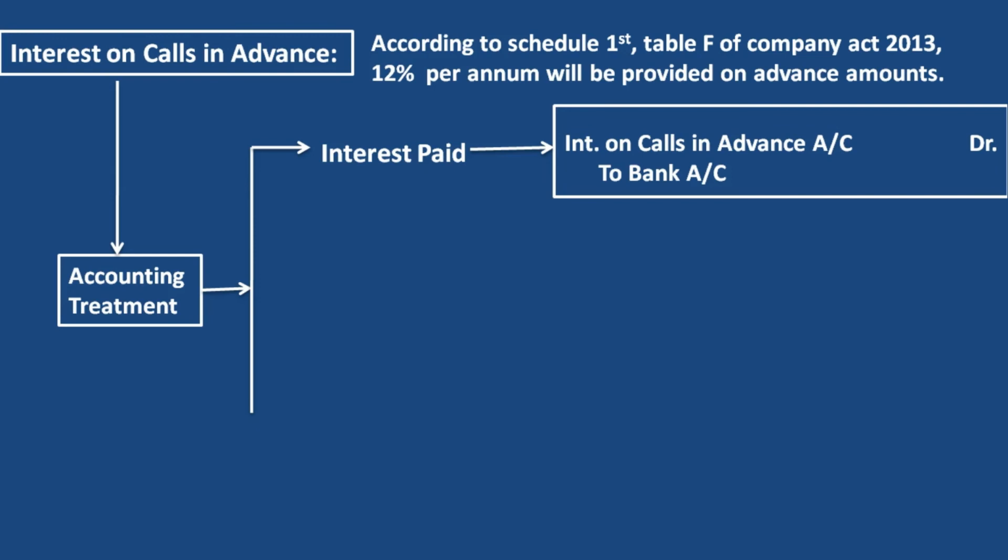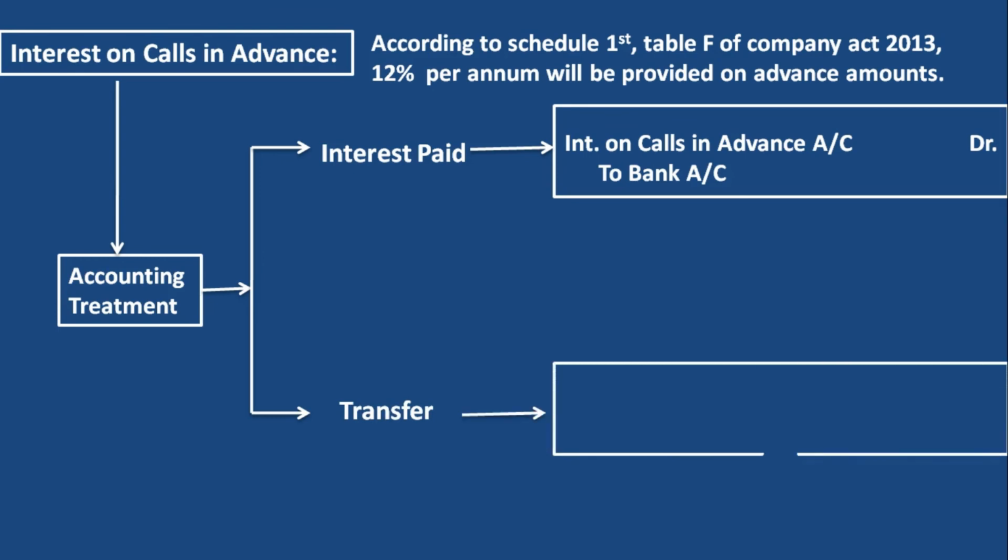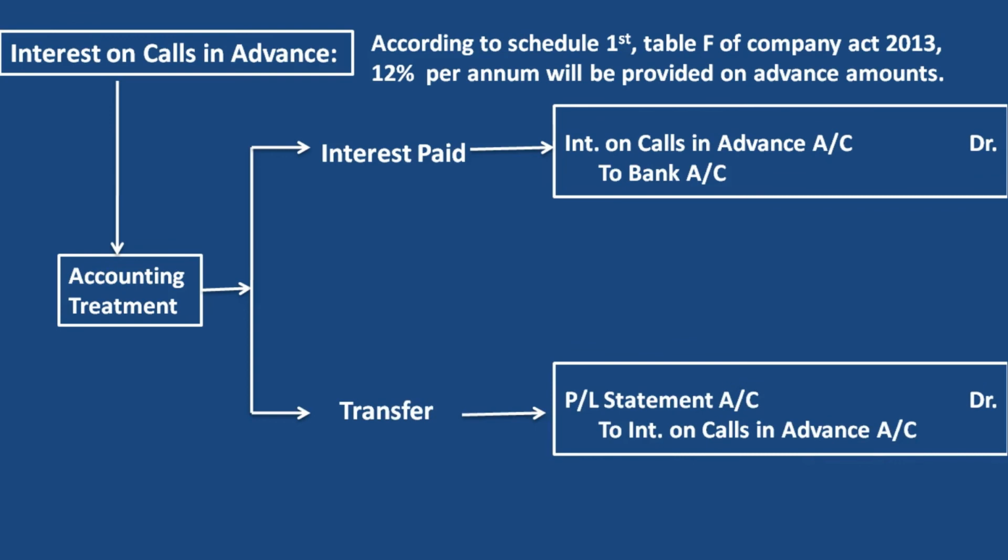That's why the entry will be interest on calls in advance account debit to bank account. And now the next, the transfer of that interest amount to P&L account. The entry will be P&L statement account debit to interest on calls in advance account.